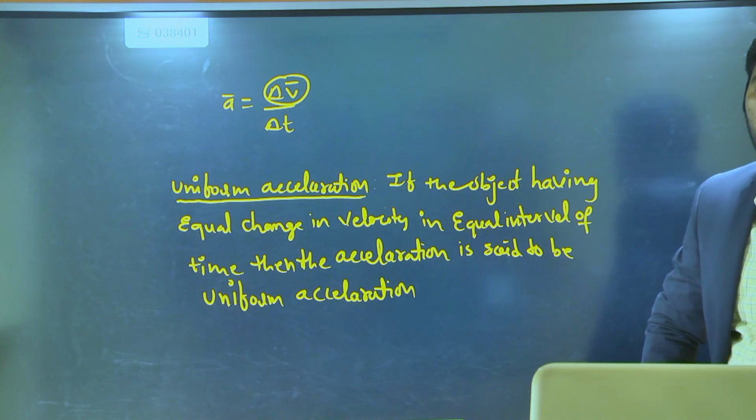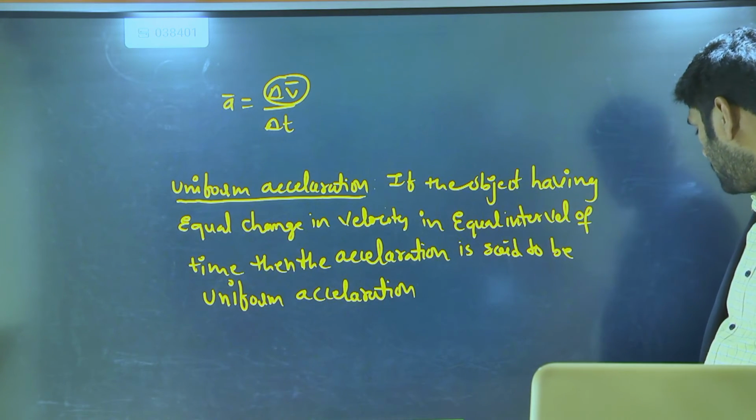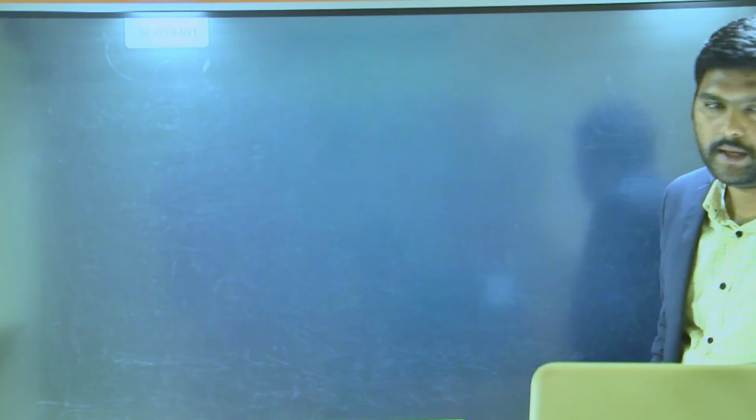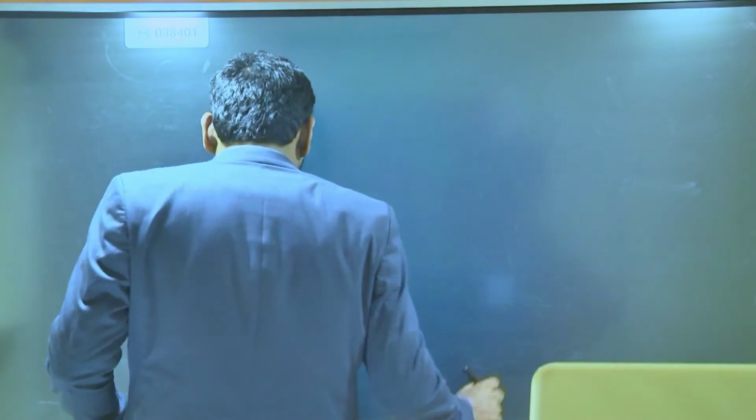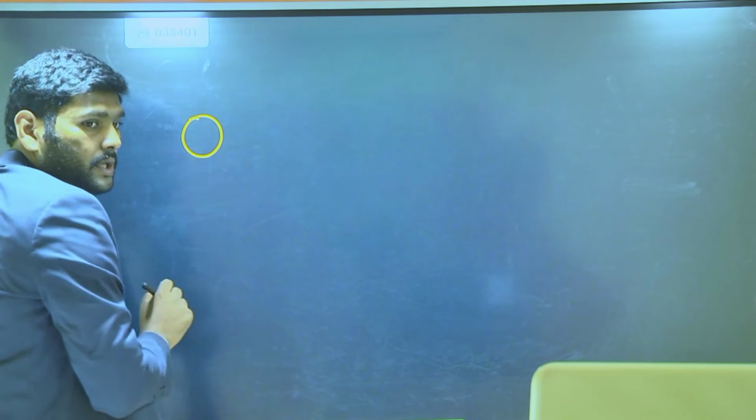Can I take one example with this statement? Yeah, I will take. Now let me take an object. Initially the object velocity is 0. After 1 second,